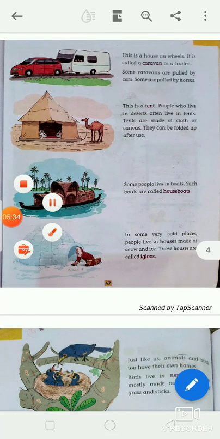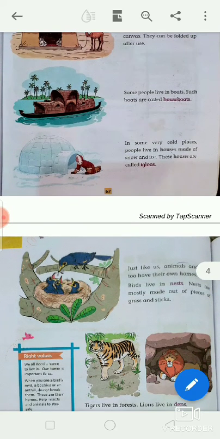So next picture, houseboat. Some people live in boats. Such boats are called houseboats. Again, some people live in boats. Such boats are called houseboats.